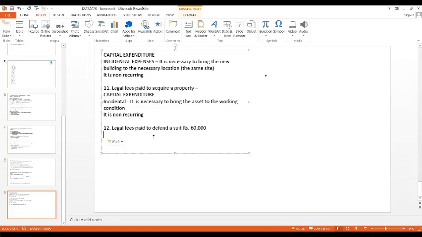Point number one. Point number two is there is no capacity expansion. Why is there no capacity expansion? Because the lawyer has gone, and even if he wins the case, I am not going to get any extra benefit. Same benefit only I'll be getting. No new benefit. And then the third point is it is recurring. Why? Because until the case is finishing, you all know how long a case in India will take to finish. Years and years it will take. And then every time the lawyer goes to the court of law, I have to pay him fees. So it is going to be recurring. This legal fees, in this case, is going to be recurring.